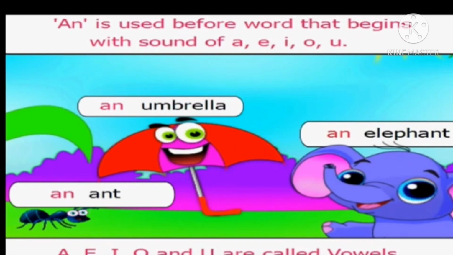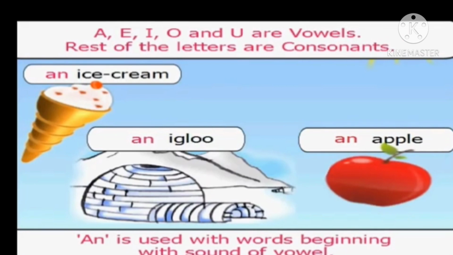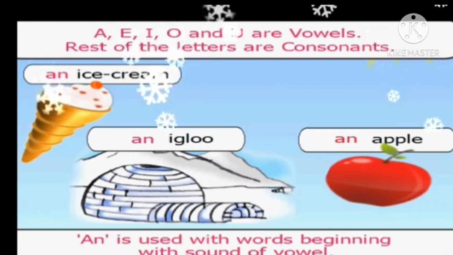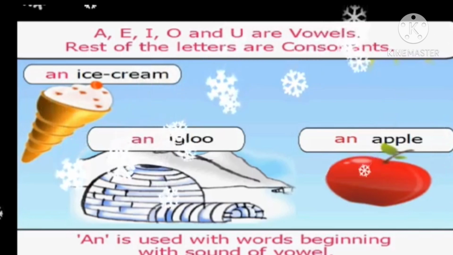Most of the time, when a word starts with a vowel, it starts with a vowel sound. A, E, I, O, U are vowels in English. The rest of the letters are called consonants. We use an if the name starts with a vowel sound, like an ice cream.